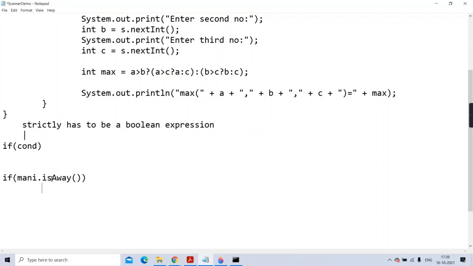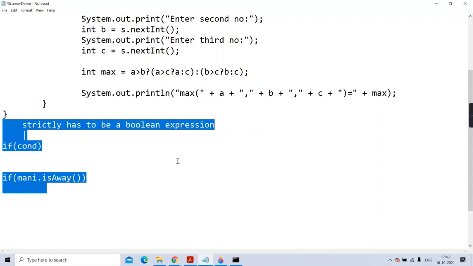So is it allowed to write like this also, money dot isAway? I am calling a method inside that condition. Yes, only the criterion is that the return type of isAway should be Boolean. So if the return type of isAway is Boolean, it will allow you, no problem. Getting? Okay? The concept I hope is clear.